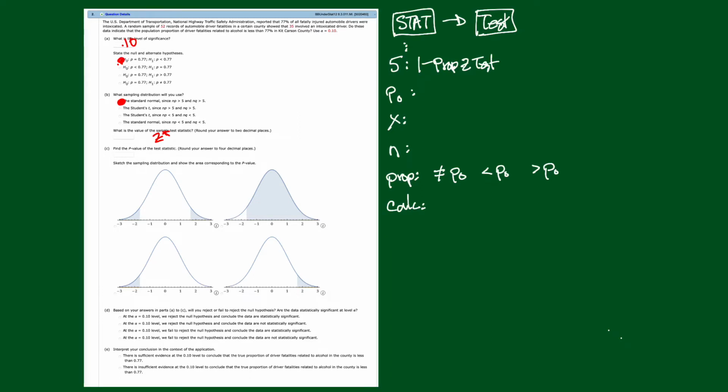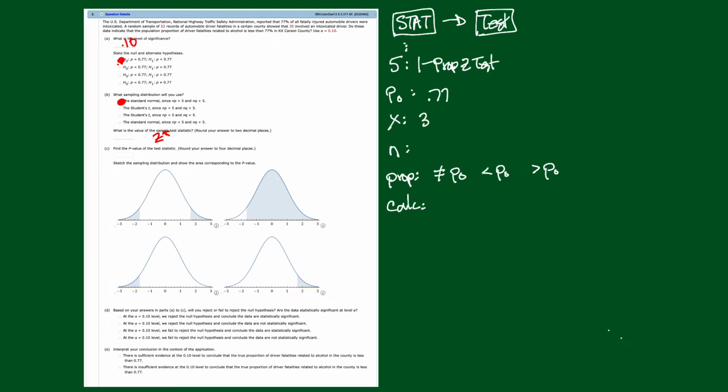First of all, what is p0? Well, that's what we're testing. We're testing that it's 0.77, right? I mean, p0, if you come back here, that's really H0. H0 says that p is 0.77. So we're testing that we're at 0.77.